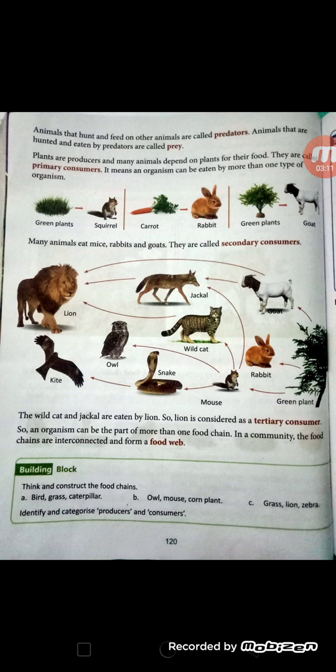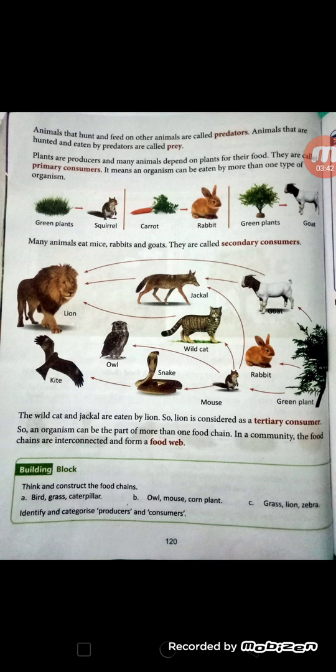Many animals eat mice, rabbits, and goats. They are called secondary consumers. I have told you that the rabbit eats plants and the rabbit is the food of the jackal also, and the goat is eaten also by the jackal, and the jackal is the food of the lion.